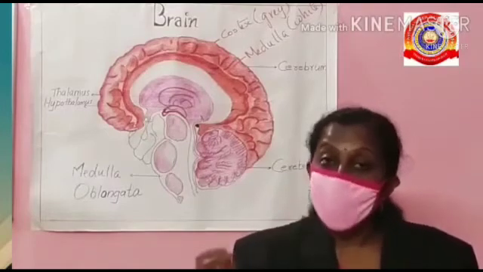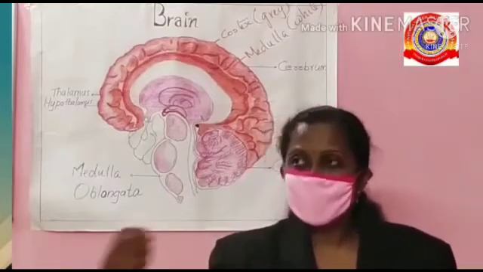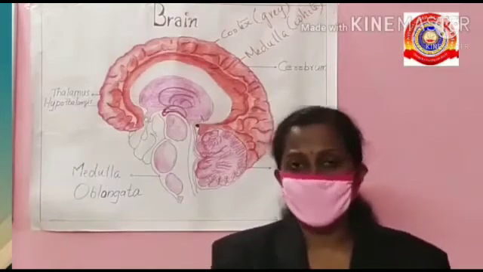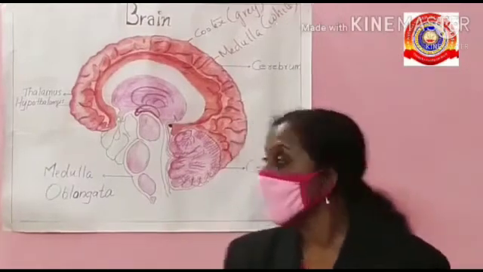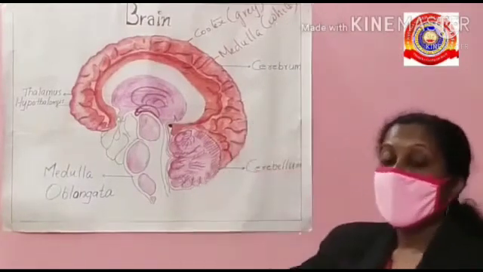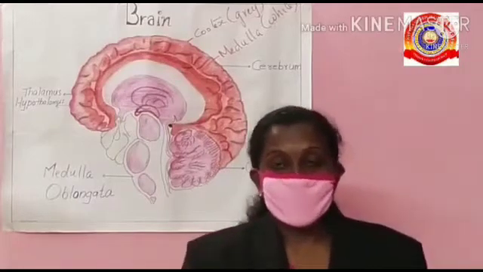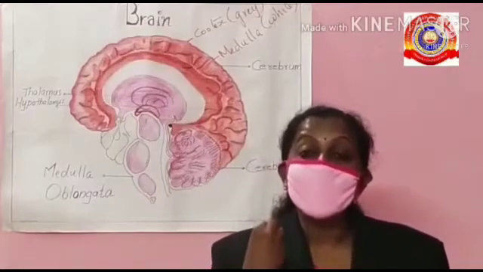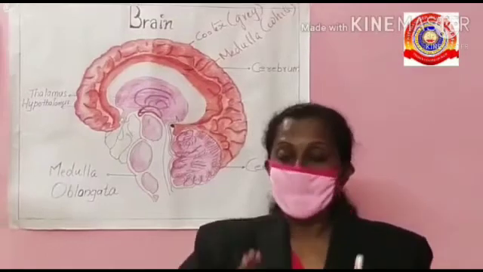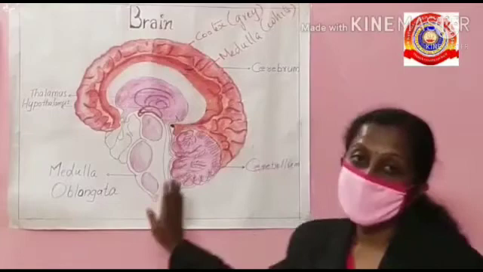One is that it coordinates muscular activities. What is the meaning of muscular activities? That means running, jumping, and walking are controlled by the cerebellum. Another function is that it maintains the equilibrium of the body. That means balancing of the body is also controlled by the cerebellum.